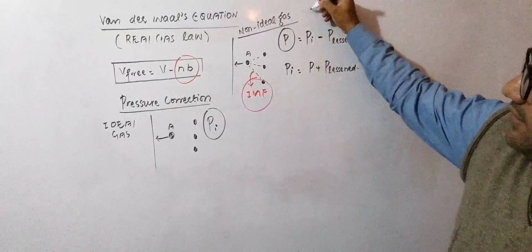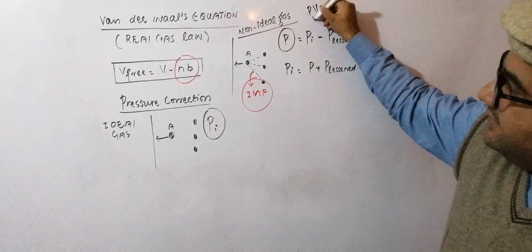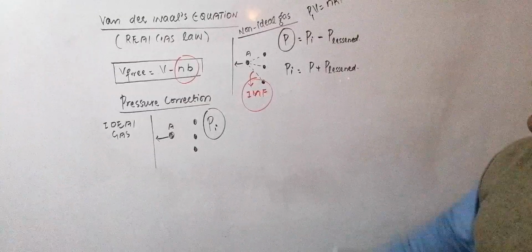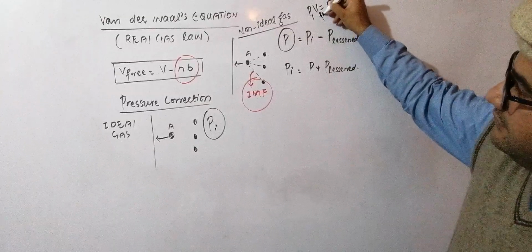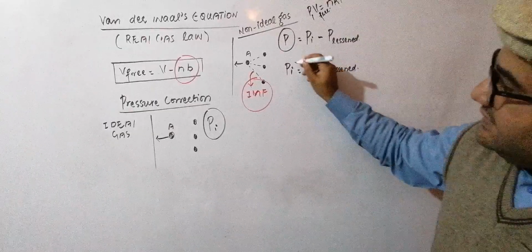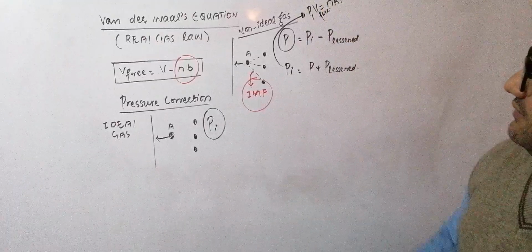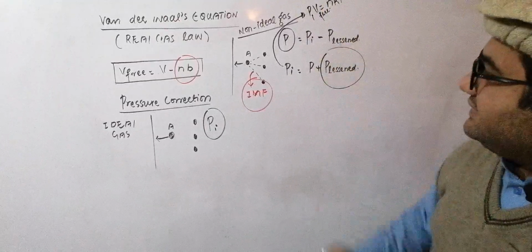And in the equation PV is equal to nRT, actually this one is the pressure of ideal gas, and this one is the volume free. So this value of P ideal, we will have to replace it here. But what is this pressure lessened?